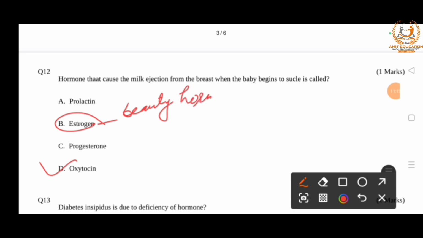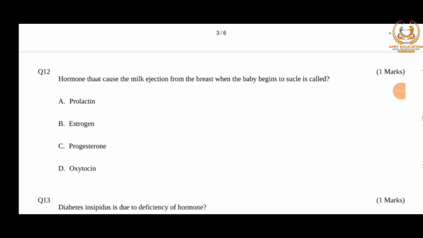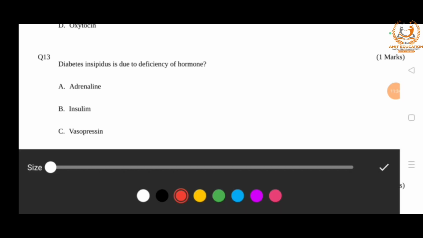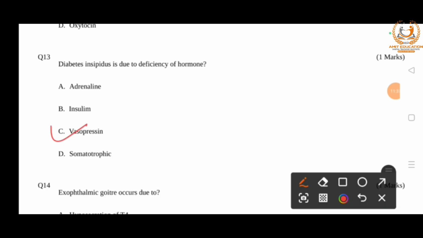So next question is, diabetes insipidus is due to deficiency of which hormone? Option A, adrenaline, B, insulin, C, vasopressin, and D, somatotrophic. The right answer is option C, that is vasopressin hormone.